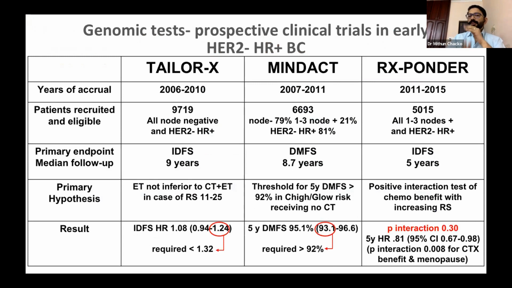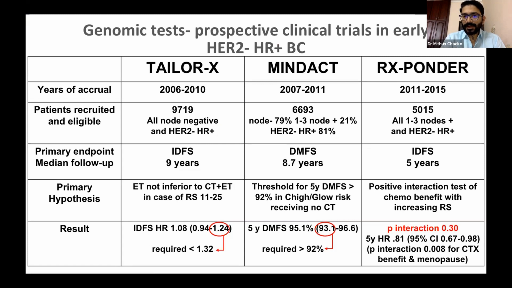Now coming to the prospective data from the clinical trials in hormone receptor positive, HER2 negative early breast cancer. We all know about the TAILORx trial, the MINTAC trial, and the RxPONDER trial. In the TAILORx trial, it was shown that in the low risk group, we can avoid chemotherapy and only need to give endocrine therapy. The primary endpoint was IDFS at 9 years.